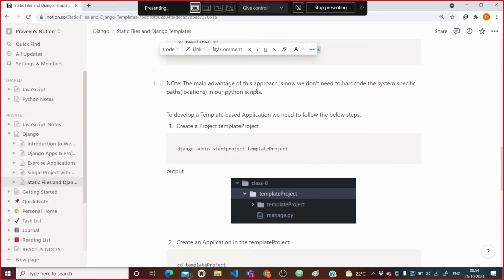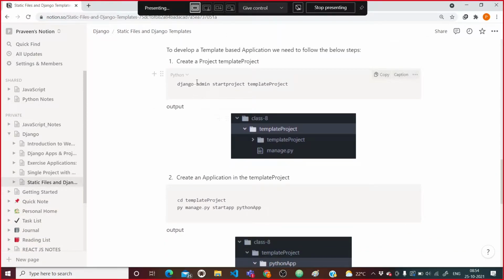Okay, so to do that, in that process only, we have created a template project, by using the django-admin startproject. And what is the name of the project? The name of the project is template project. And see here, I have created the template project.